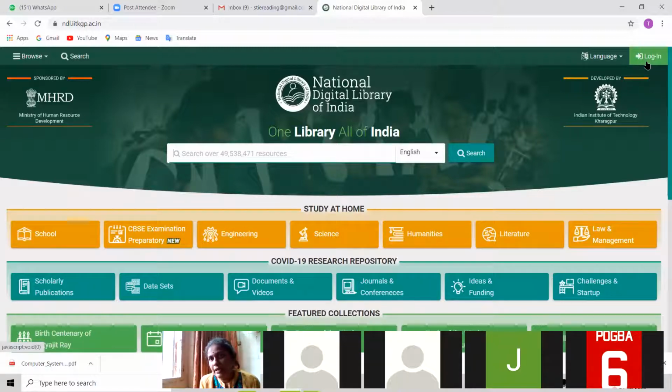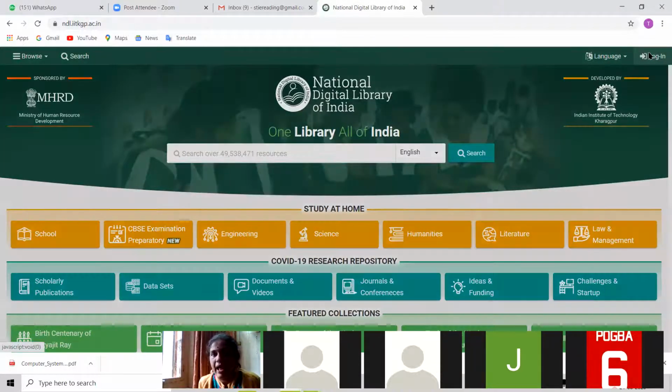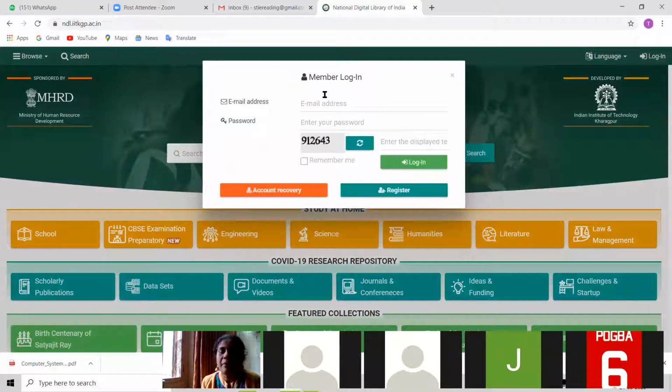See, here in the top right corner, there is one button for login. If you already have membership of Enlist, then you should directly log in. Okay, now I have got my login ID and password, but you people have to register. So when we click on login, there is one blue color button for register. You all have to click there.